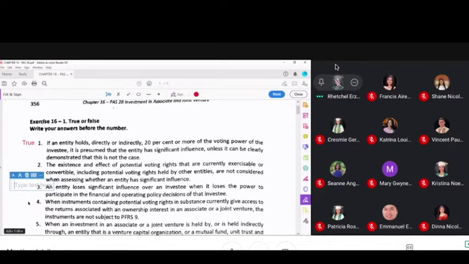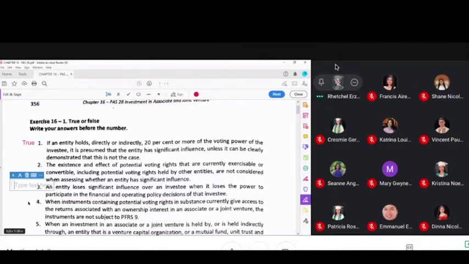The 20% or more here, class, is just an indicator that significant influence exists. If the problem tells you already that you have significant influence, then do not argue with the problem anymore. Apply PAS 28. When do you look at 20% or more? Only when the problem is silent as to the presence of significant influence. If the problem does not tell you whether or not there is significant influence, then you check your interest in the company. If it is 20% or more, you assume that there is significant influence.